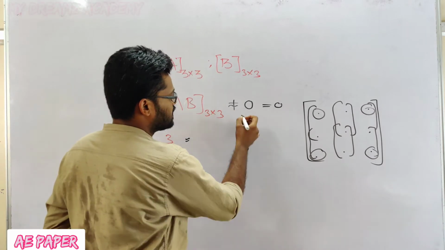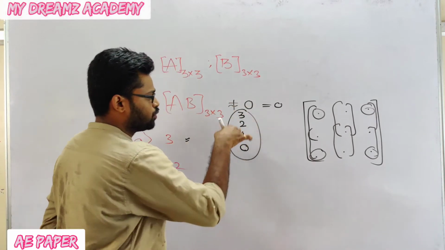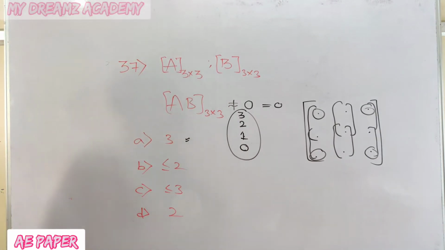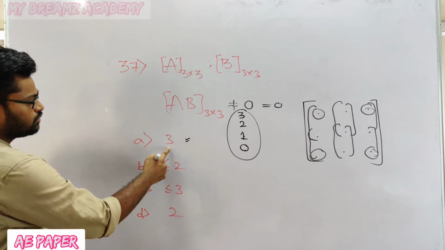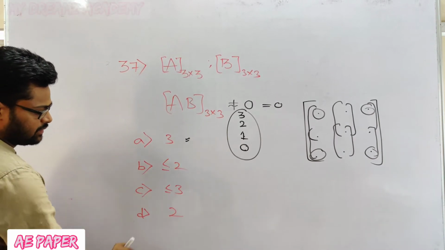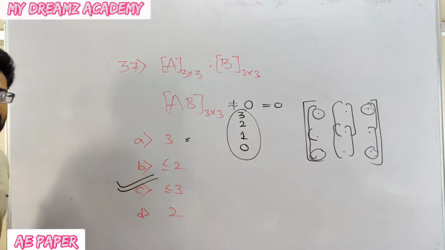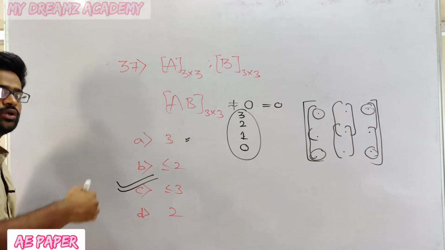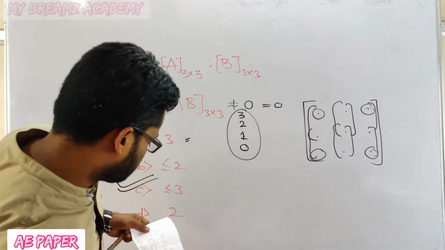So how many possibilities of rank are there for this question? That is 3, 2, 1, 0, a total of 4 possibilities. Now see which option is correct. Options A, D and B may or may not be correct, but the exact statement is that the rank is less than or equal to 3. It may give 0, 1, 2 or 3. So this is question 37.